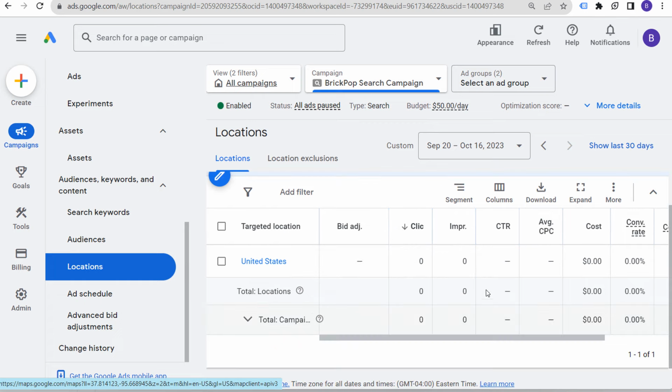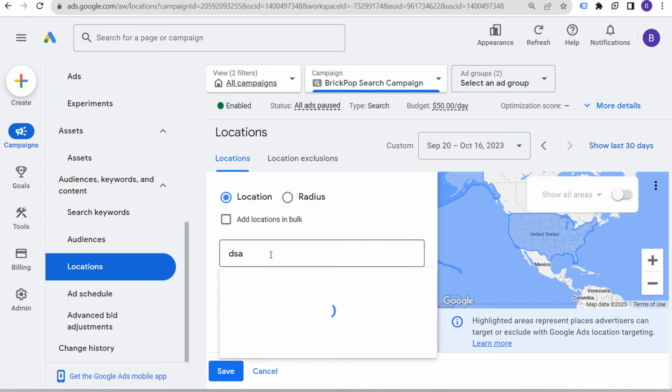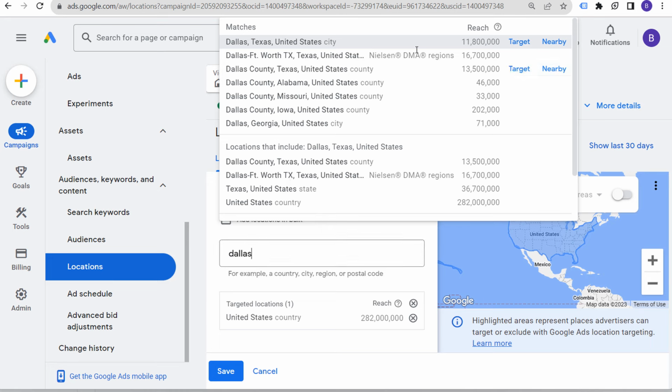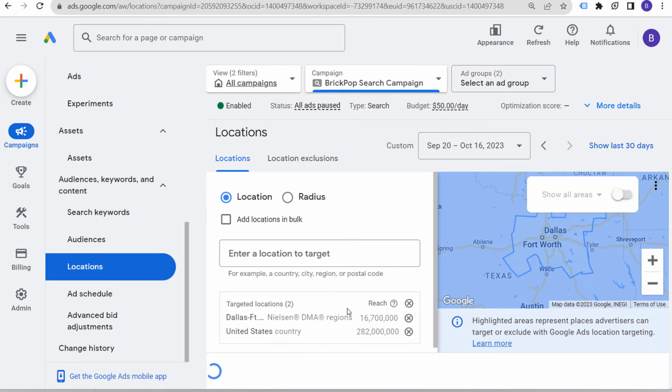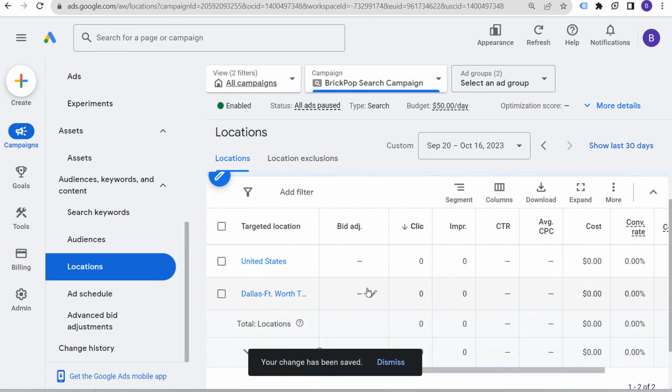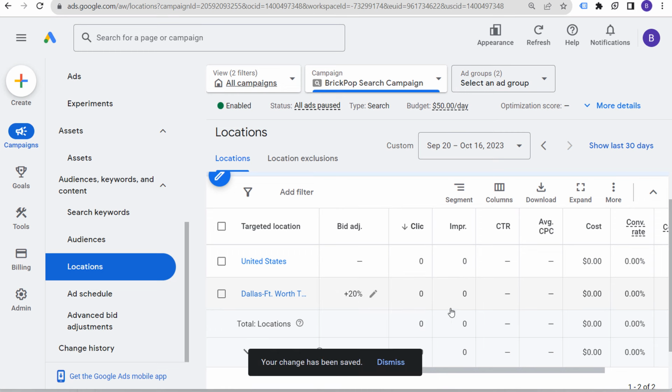But if you are seeing that, okay, specific locations are performing better for us, you can add those locations here and then bid higher as you add those locations. So if we say, you know what, the Dallas market is doing really well for us, we will target the Dallas market. We're going to click on save. And what we're going to do within the Dallas market is we are going to do a bid adjustment of increasing by 20% so that we can actually get more clicks from this market because it's worth it because they're driving so many conversions for our campaign.